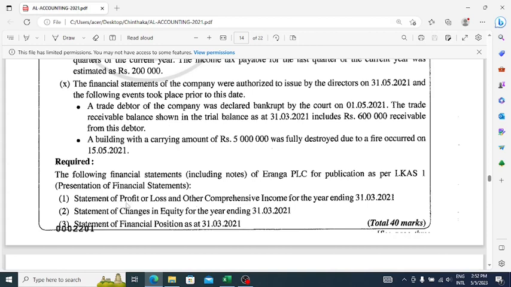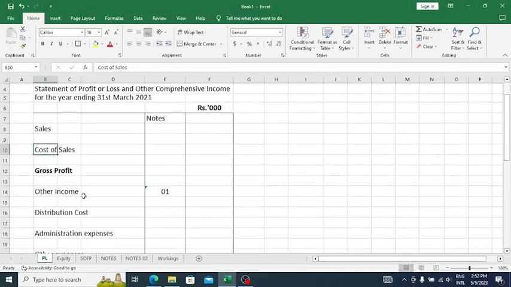So, okay, we'll see how to prepare. At first, they have asked for the statement of profit or loss and other comprehensive income for the year ending 31st March 2021. You have to prepare this as per LKAS 1. That's the standard format for that.